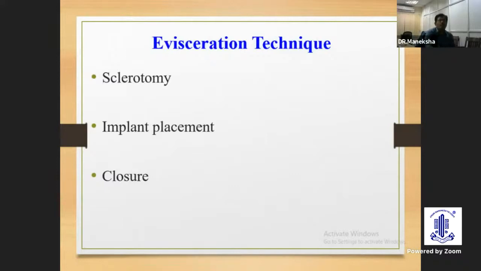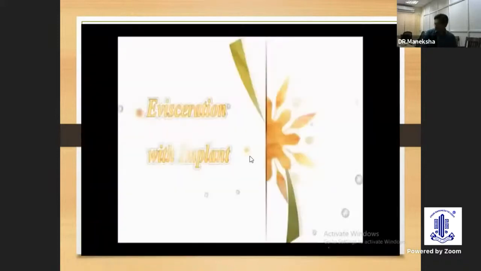Then this is a video clip showing evisceration with implant.